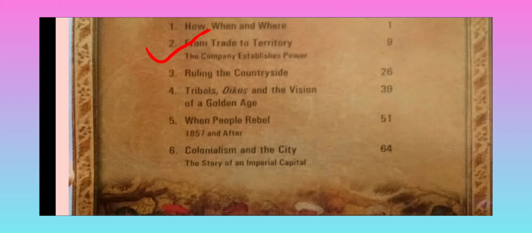On hearing the news of this, company officials in Madras sent a force under the command of Robert Clive to reinforce the naval fleets. Since Sirajuddaulah did this, the company was furious. So they sent commanders under the leadership of Robert Clive. Finally, in 1757, Robert Clive led the company's army against Sirajuddaulah at Plassey. Now it was decided that the battle would be fought. So they met on the ground of Plassey.